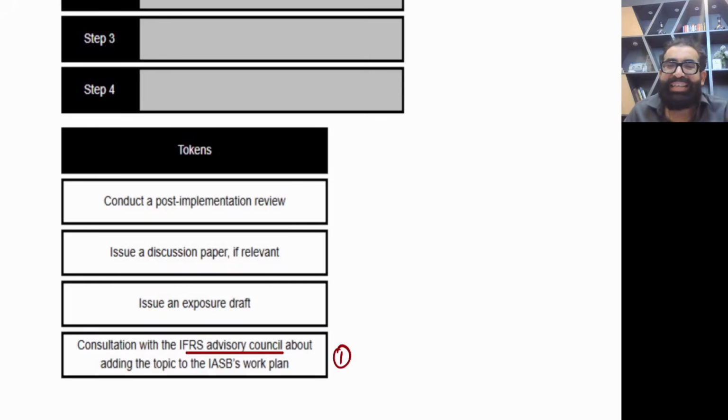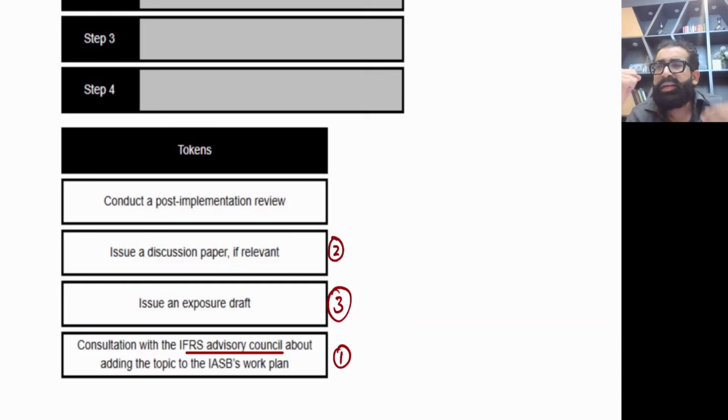Now, what is the second step? The second step is to issue a discussion paper. This discussion paper is given, and then they get feedback on whether there is a need for this standard or not. Then if they get the green signal, they develop the standard, and then they issue an exposure draft. I would say this is almost the second last step. Exposure draft is nearly equivalent to a real standard.